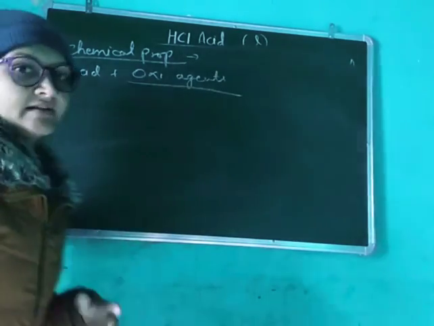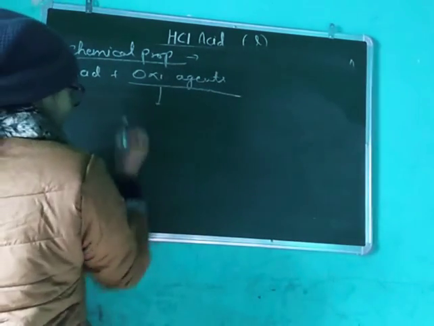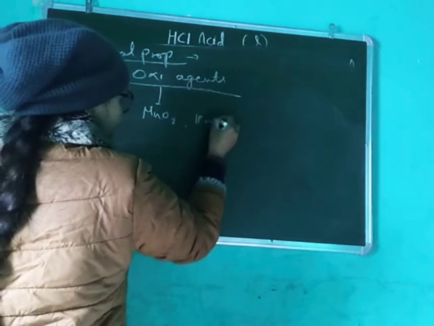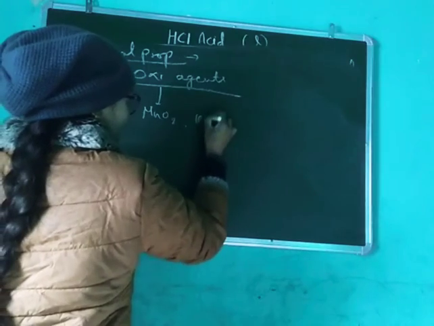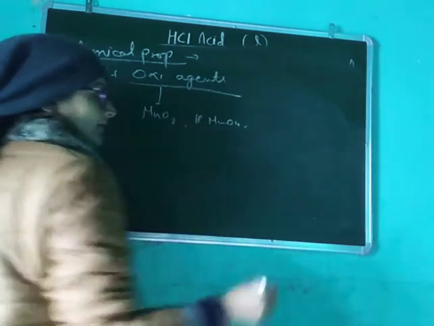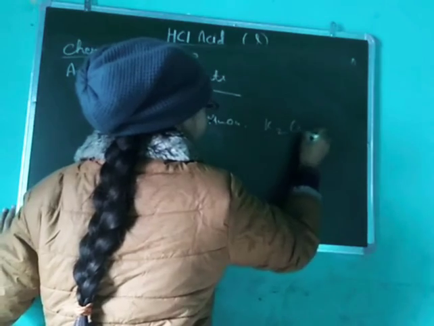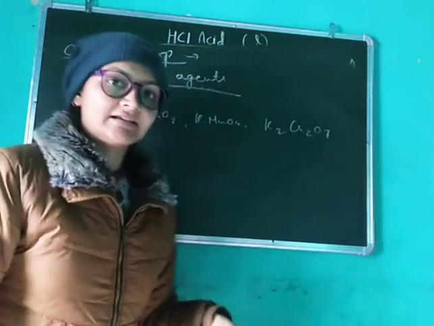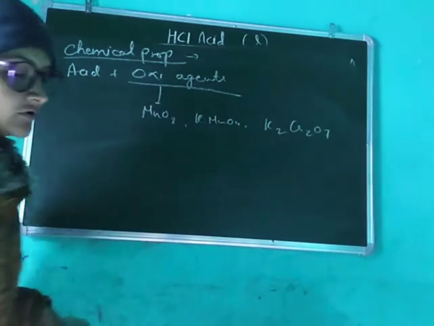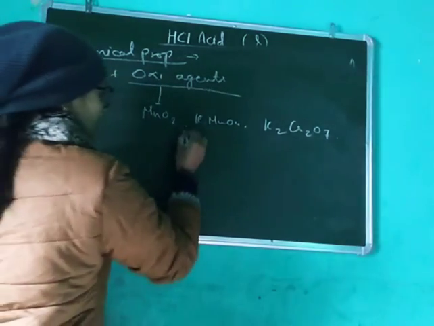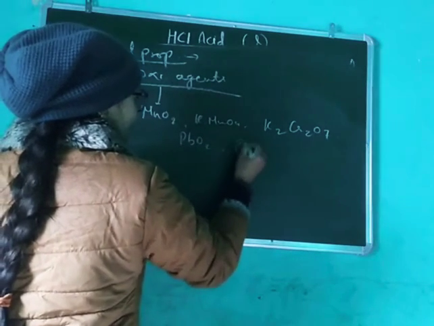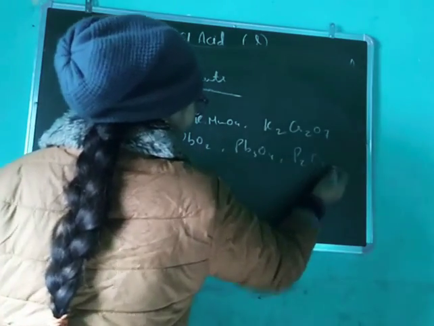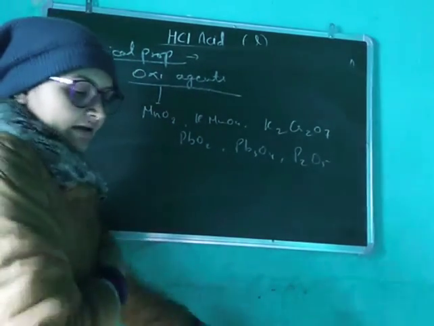You know very well some oxidizing agents like MnO2, KMnO4 and K2Cr2O7. Okay, these are some strong oxidizing agents. PbO2, Pb3O4, PbO2. Okay, these all are some strong oxidizing agents.